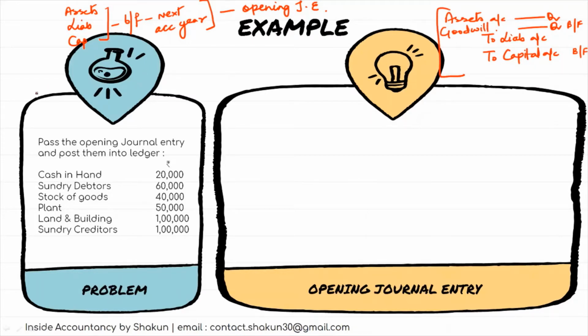On this logic, we need to identify from the question which are assets and which are liabilities. Cash in hand is an asset. Sundry debtors, the amount which we receive from the person to whom we must have made sales, again is an asset.